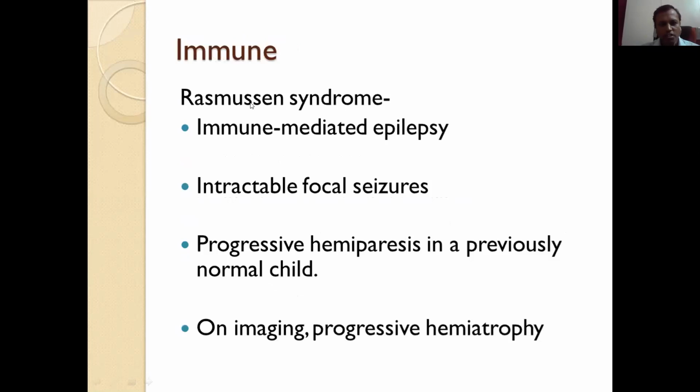Then there are immune causes. There is Rasmussen syndrome and autoimmune encephalitis. Previously, Rasmussen syndrome was called Rasmussen encephalitis. Previously it was thought to be an infection, but now it has been proven that it is immune mediated, and it has intractable focal seizures and progressive hemiparesis in a previously normal child. On imaging, there is progressive hemiatrophy on the side contralateral to the hemiparesis. They sometimes respond to immunotherapy and sometimes require surgical management, like hemispherectomy.